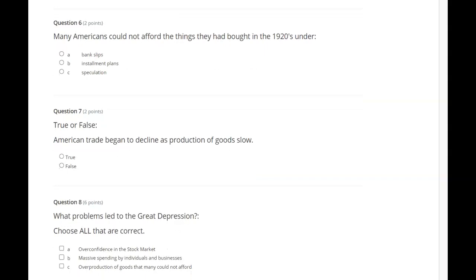Many Americans could not afford things they had bought in the 1920s under A. Bank slips, B. Installment plans, C. Speculation.